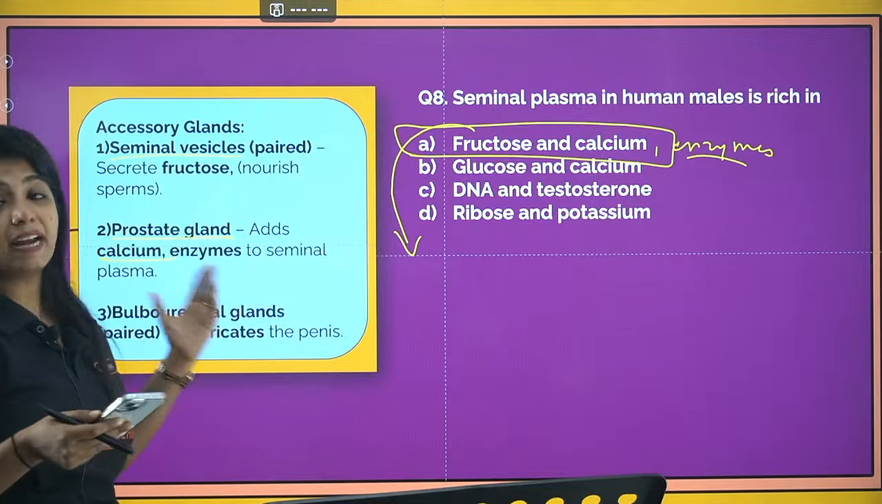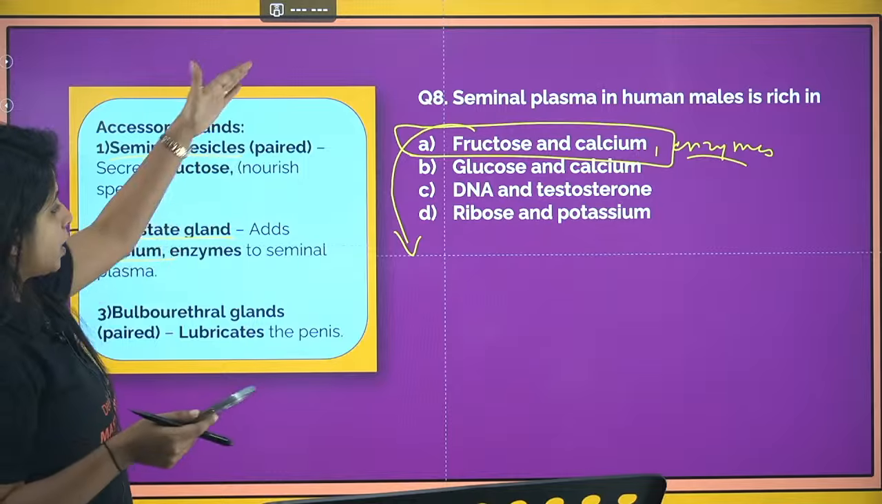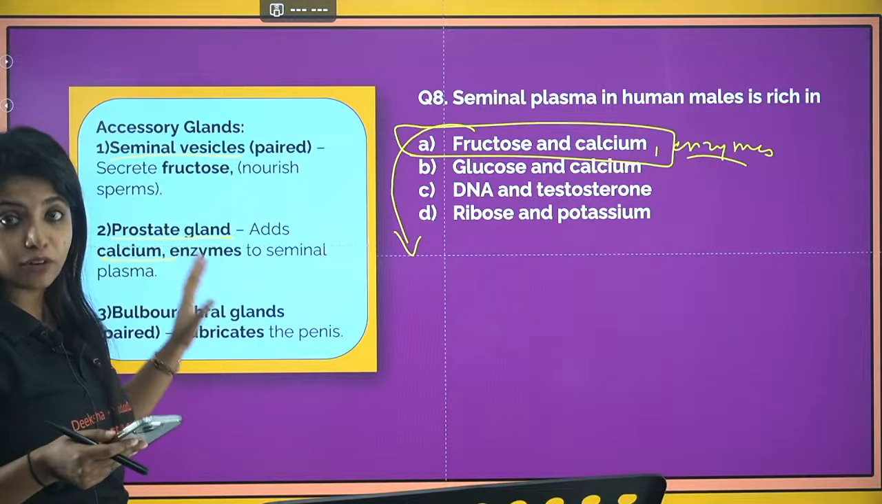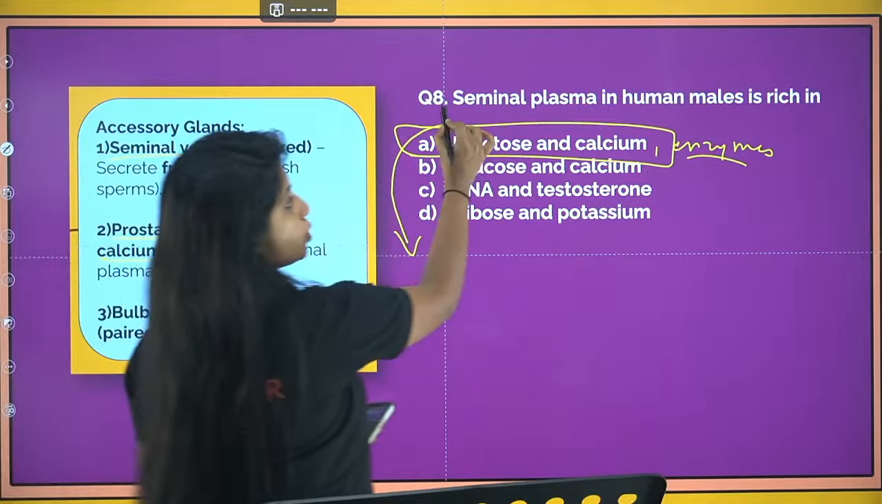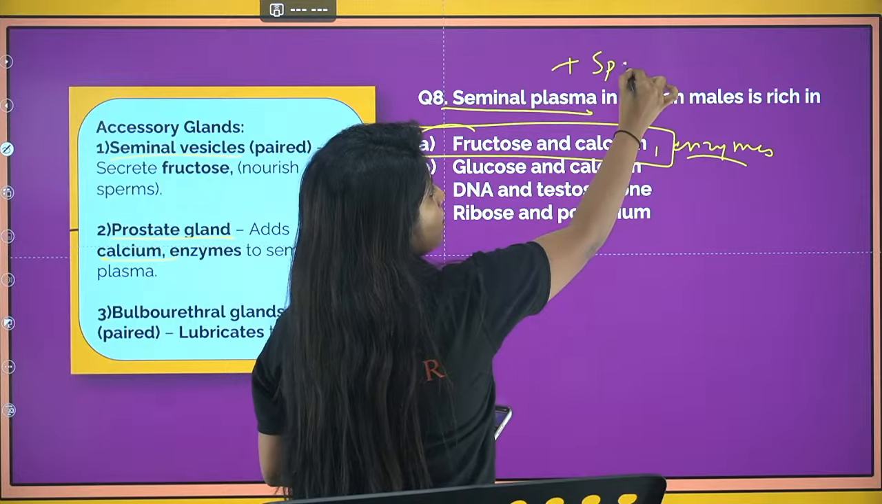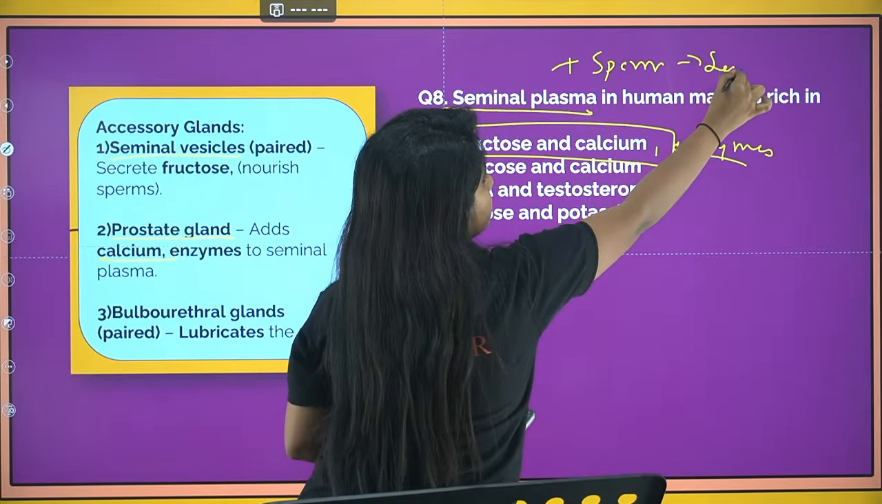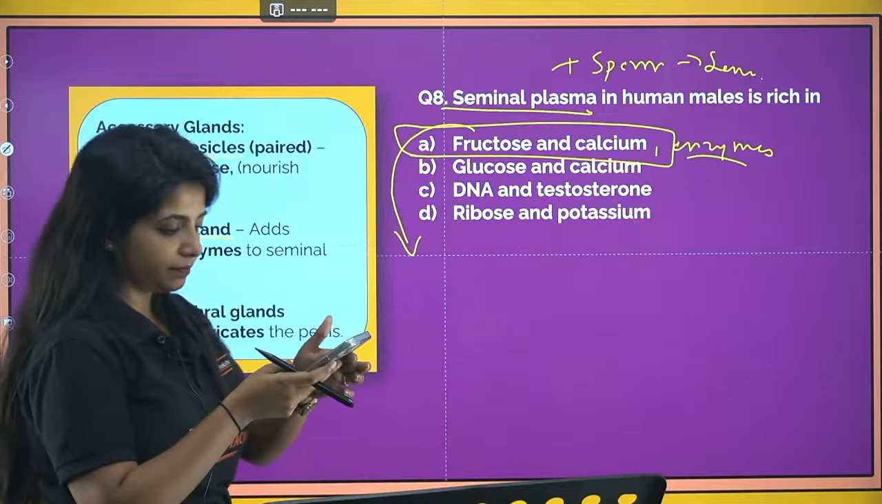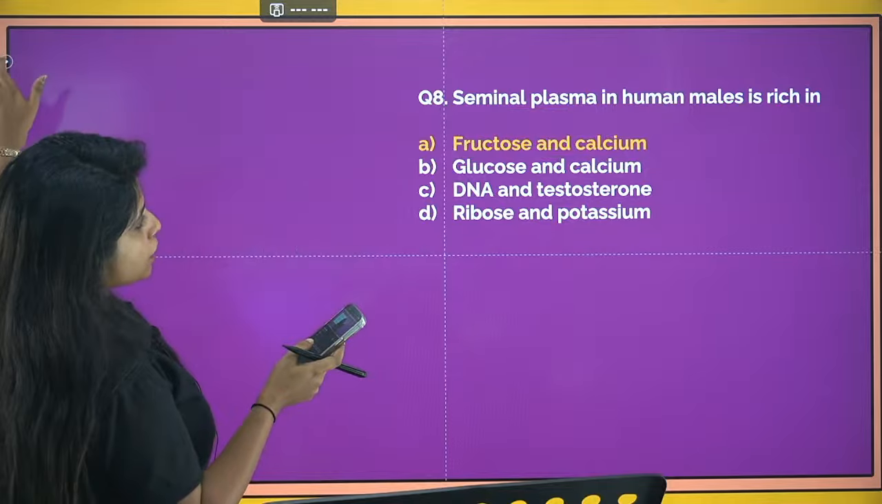And the bulbourethral gland helps in the lubrication of the penis. So there are 3 things and you have to remember the names. Together the secretion is known as seminal plasma, and with sperm you will call this semen. Now going ahead with the next question.